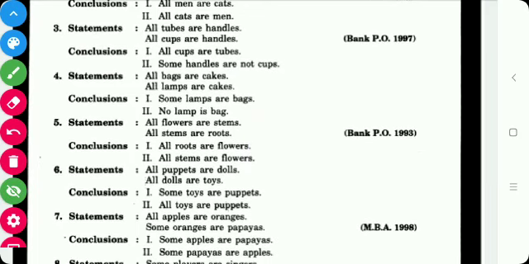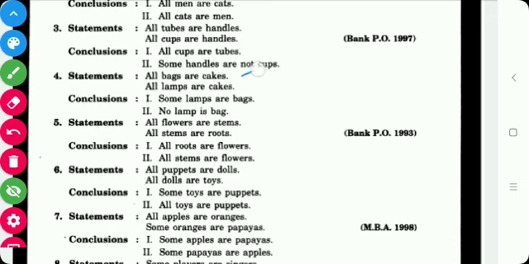Third: all tubes are handles, all cups are handles. The conclusions are: all cups are tubes, some handles are not cups. Here both the premises are of A type because there is the word all. In either, the middle term handles, forming the predicate, is not distributed. Since the middle term is not distributed even once in the premises, we cannot follow any conclusion. So no conclusion follows, and the answer is D here.